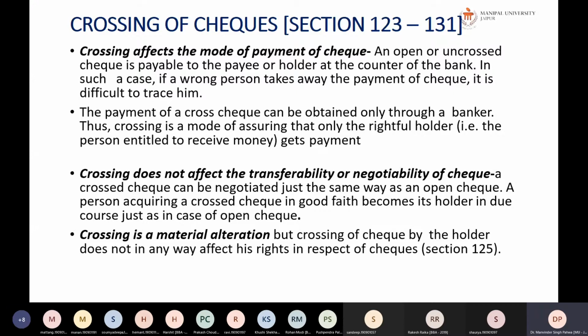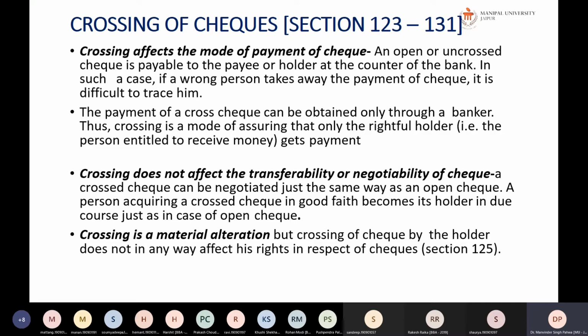Okay, so suppose a person has transferred this check to two persons. A has given to B, B has given to C, and C has put two cross lines. So there itself it becomes safe. Though the check was issued by A to B, and B to C it has been endorsed and transferred by delivery, because endorsement is not required in such a case. Even if it is there, no problem.